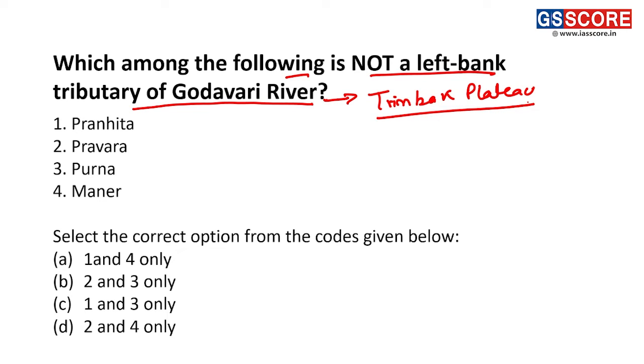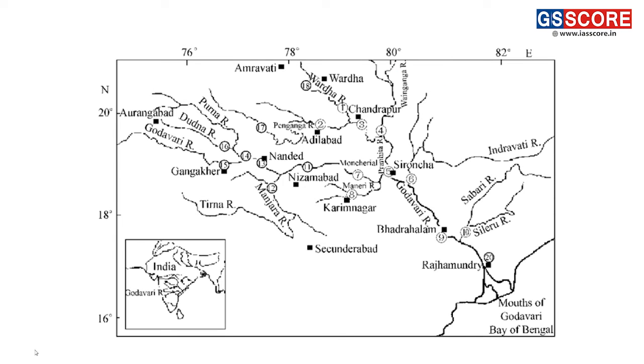Looking at the various tributaries of Godavari, this is the main Godavari river which is flowing from this region, and this is the delta of Godavari. The rivers which confluence into the Godavari from the left side are the left bank tributaries, and the rivers which confluence into the Godavari from the right bank are called right bank tributaries.